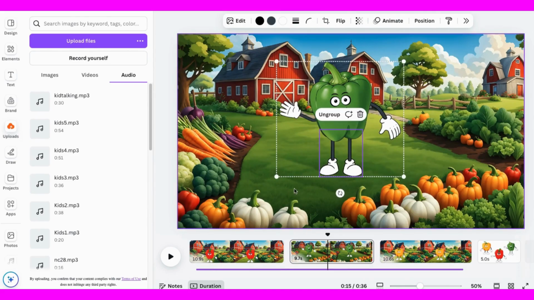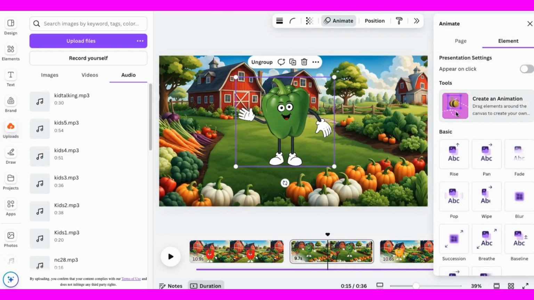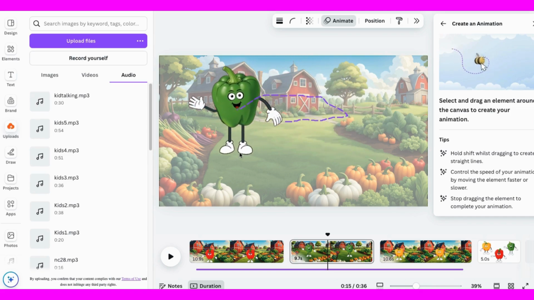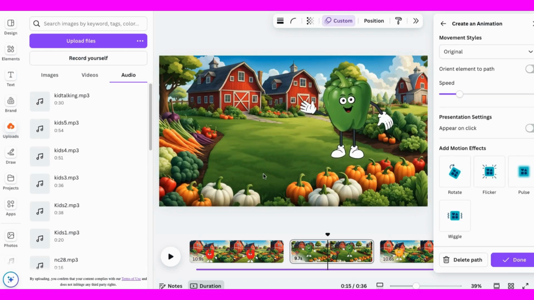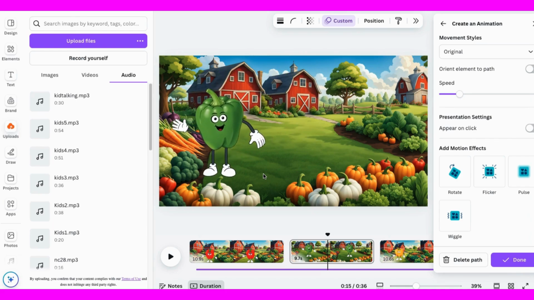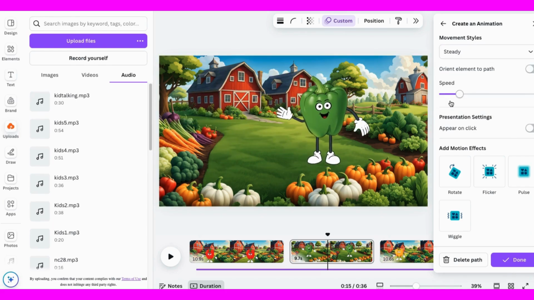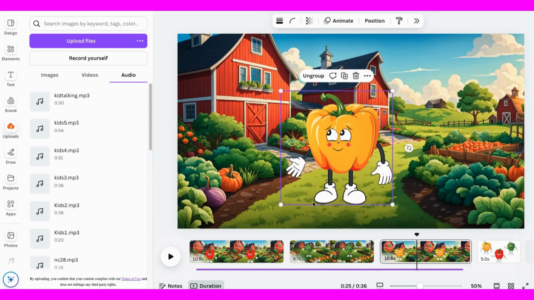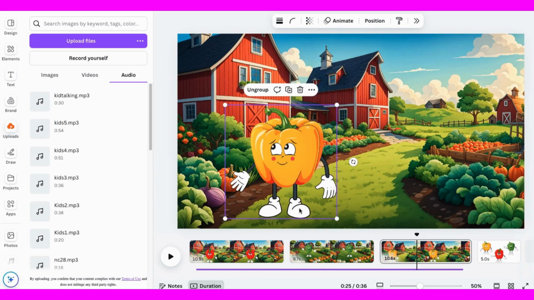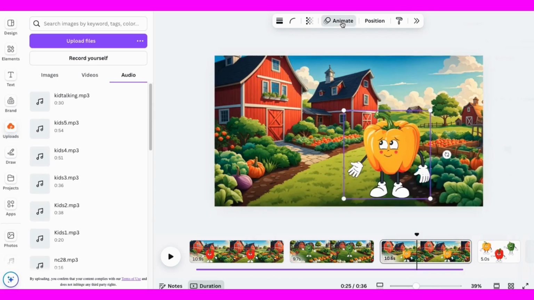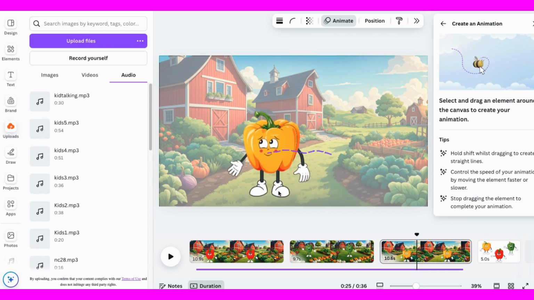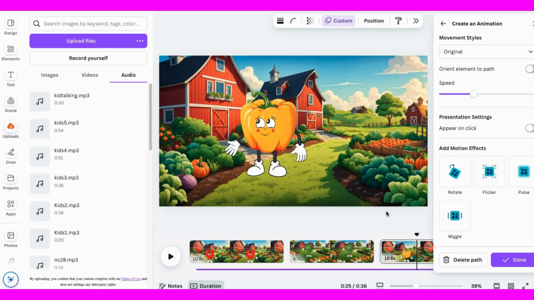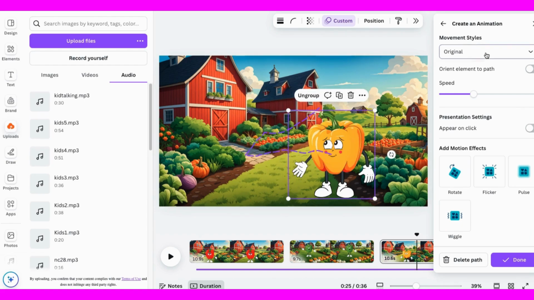Now it's time for the green pepper. Click on him, click on Animate, click on the bee. Hold down the mouse button and we'll move him around the yard. Choose the steady mode, then click Done. And on the yellow pepper, we'll do the same thing. Click on the character, hold down the mouse button and move it around a bit. Click on Animate. Click on the bee. Move the character around the yard, then click Done.